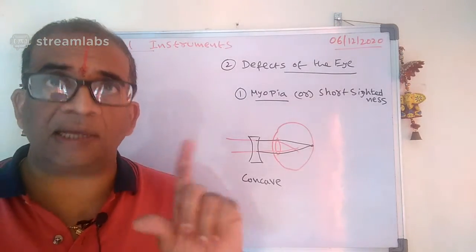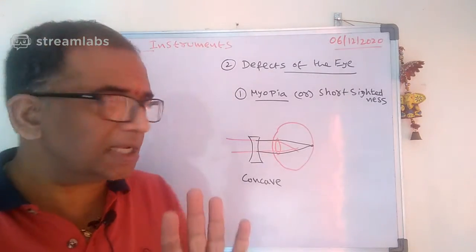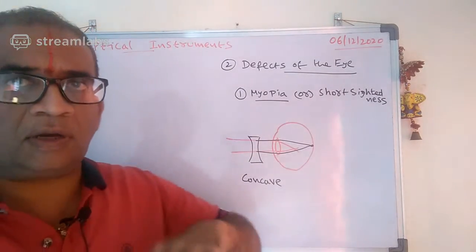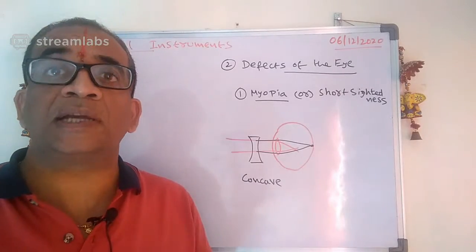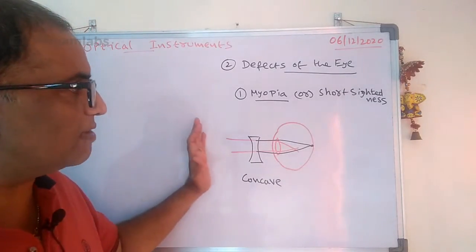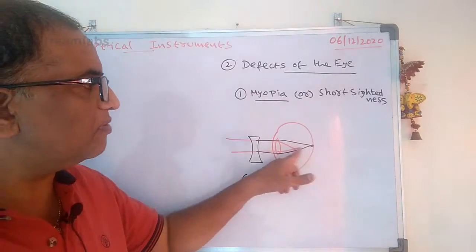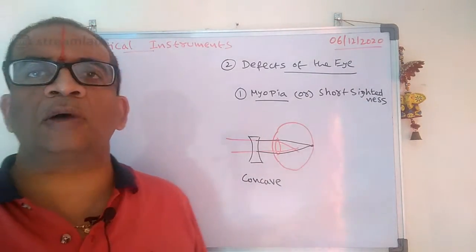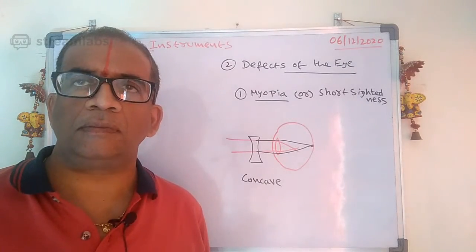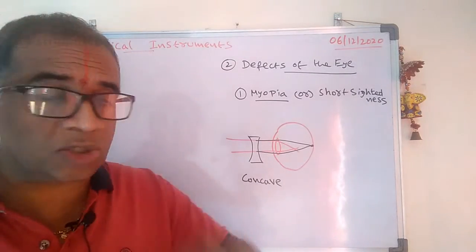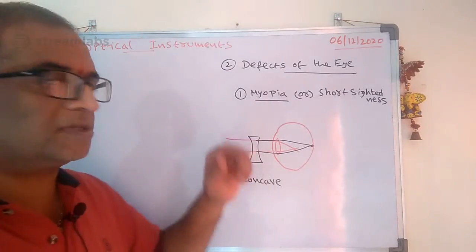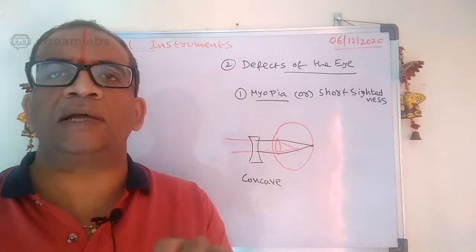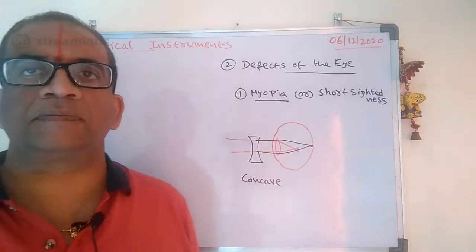The rays coming from infinity form before the retina, so he cannot see the objects clearly. The rectification is a suitable concave lens.